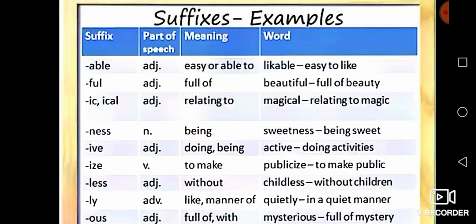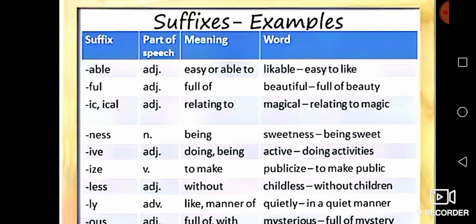Able is an example of a suffix. Listen, you see the meaning of able is easy or able to. You see the next word, likable. Like is the base, or root, of the word likable. It means easy to like.